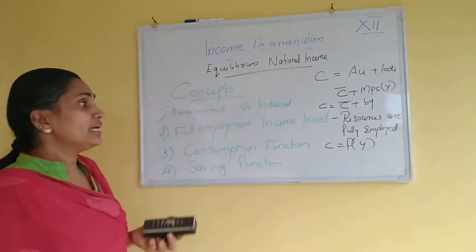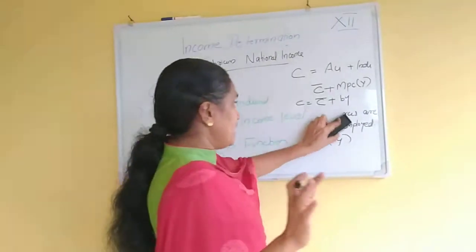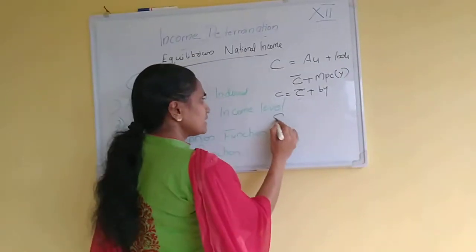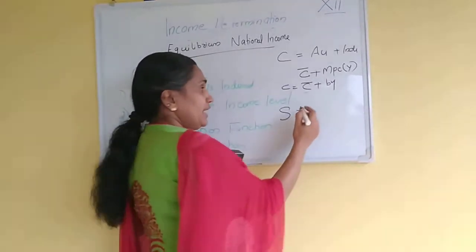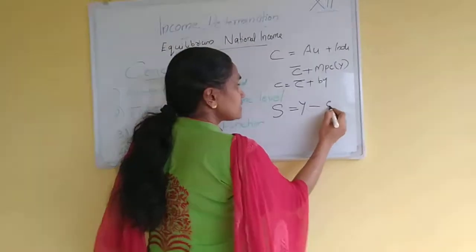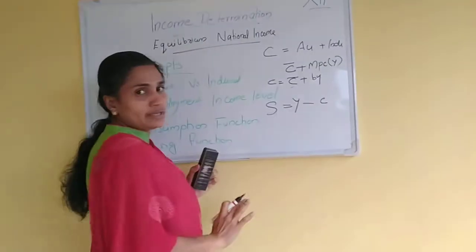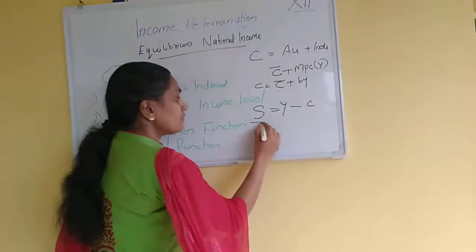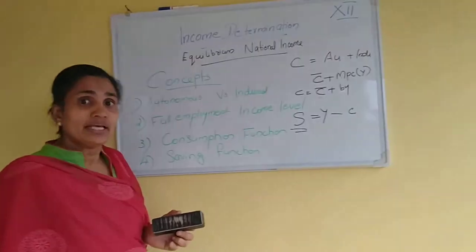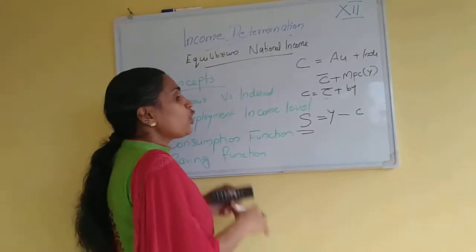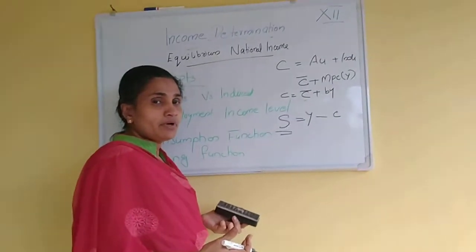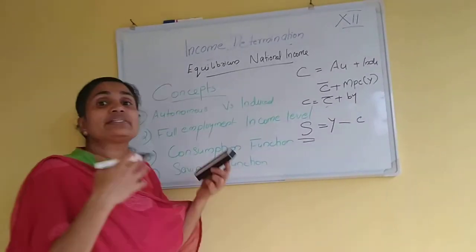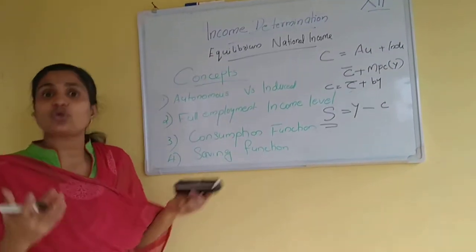Then what about the saving? We know that saving is income minus consumption. I have 1000 rupees income. I spend 600 rupees. Balance 400. That is my saving. If there is no income, what about saving? There is negative saving.